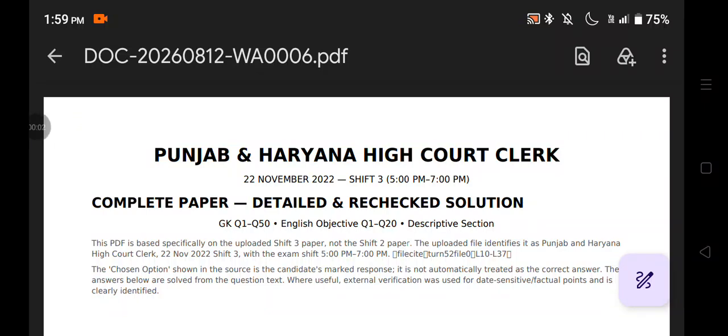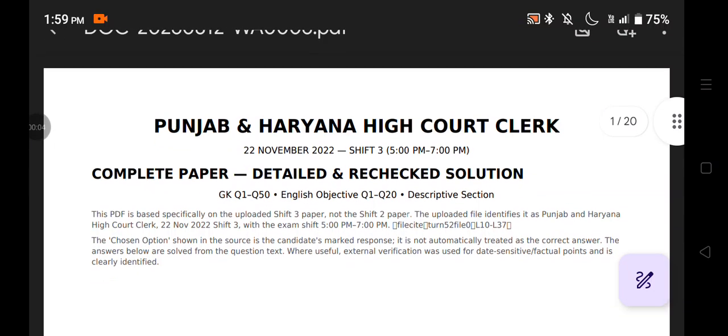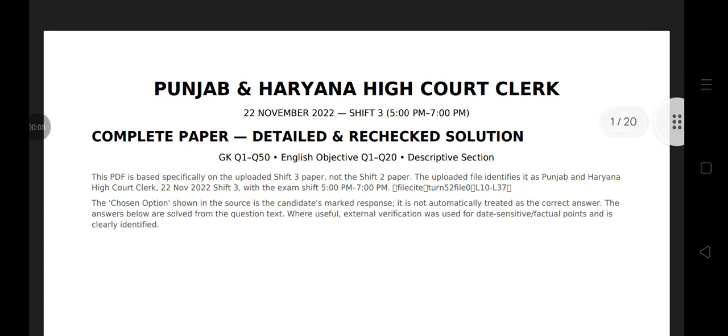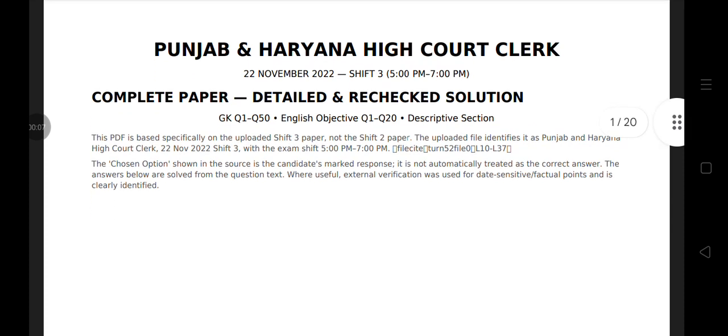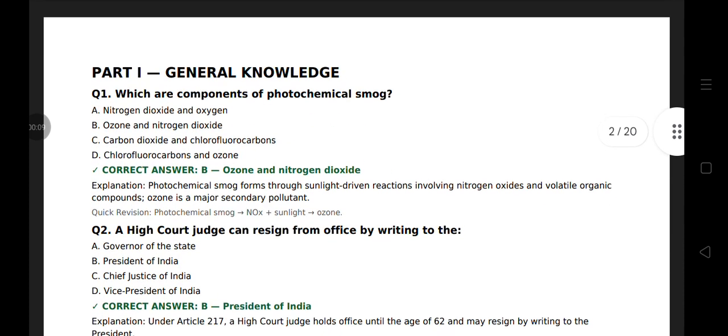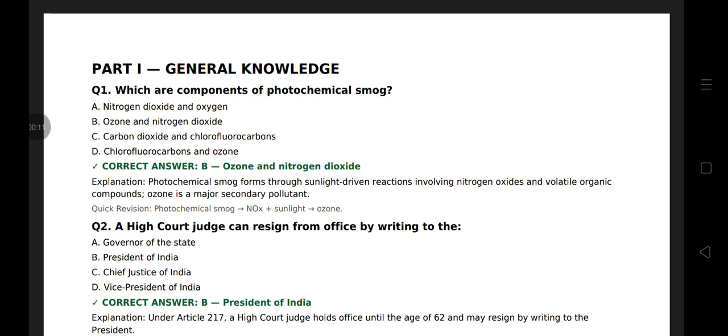Hello everyone, let's discuss Punjab and Haryana High Court Clerk exam conducted on 22 November 2022, Shift 3, Part 1, General Knowledge. Question 1. Which are components of photochemical smoke, that is oxygen and nitrogen dioxide?